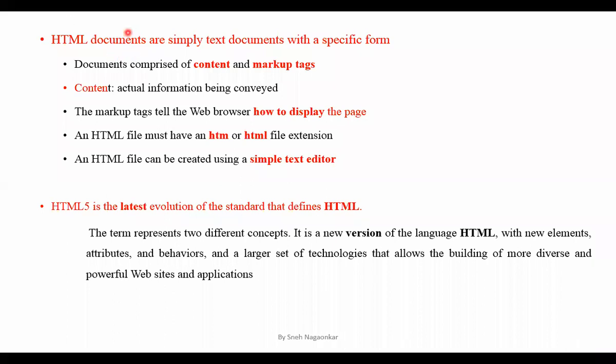So what does this HTML document consist of? In the last class we saw one example, isn't it? I gave you one example in Tuesday's class, right? You can go through that video once again, those who have missed the class. Now, this is the part where my document exists. My HTML document or content will be between these two tags. Whatever content I have to place goes between these two tags, right? So what does this document consist of? Content and markup tags. I told you the meaning of markup, right? Markup means what?